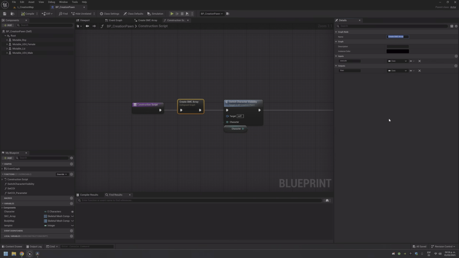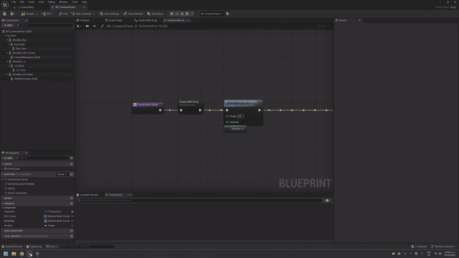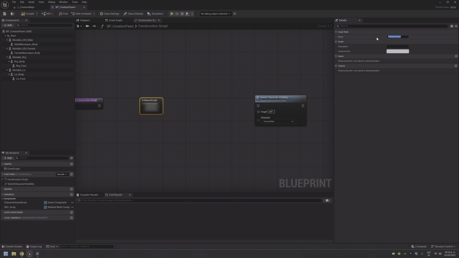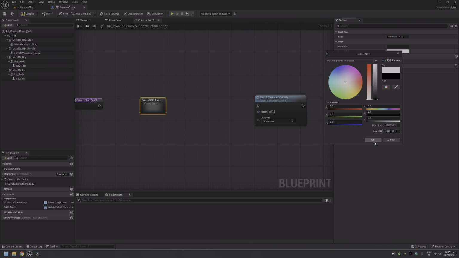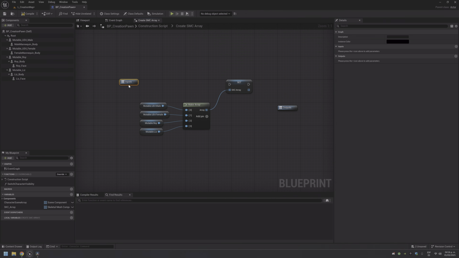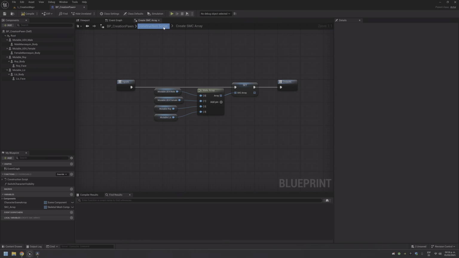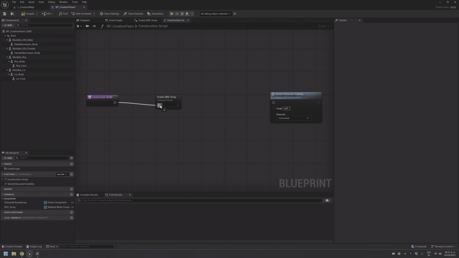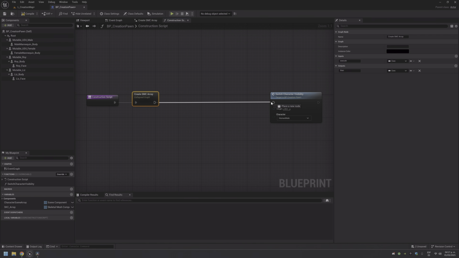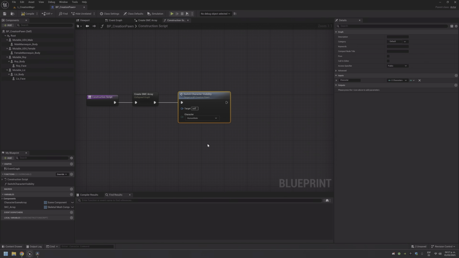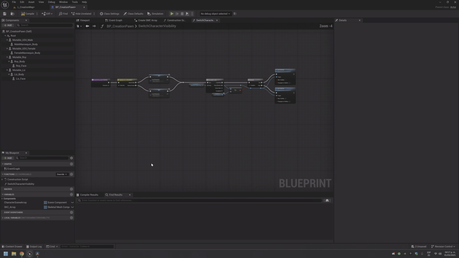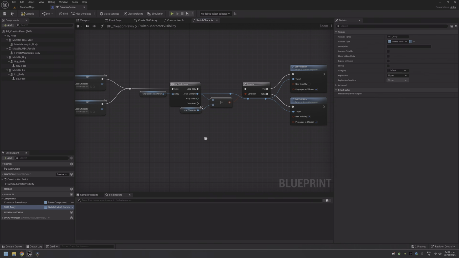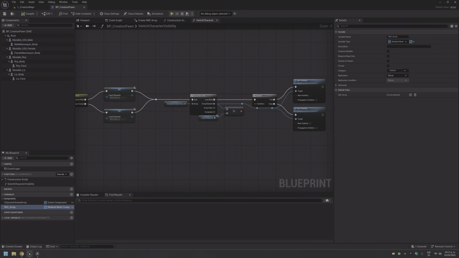Allow me to create SMC array. And here connect the input and output this. And now connect to switch character visibility. Okay, now we have our SMC array, and we need to recreate all this.